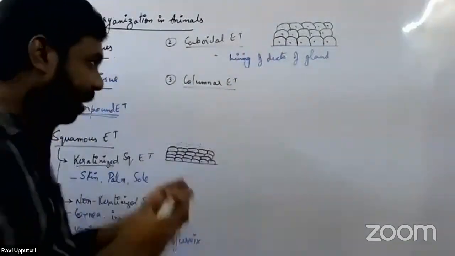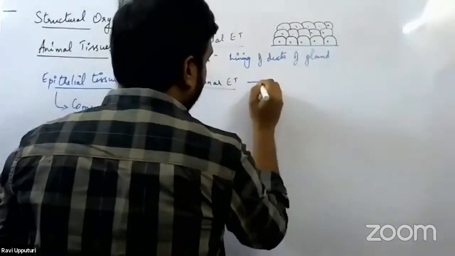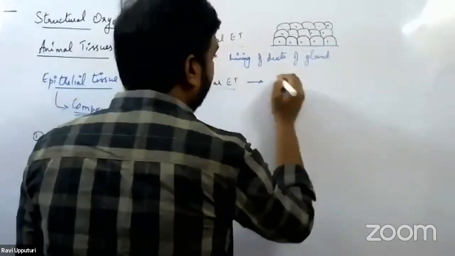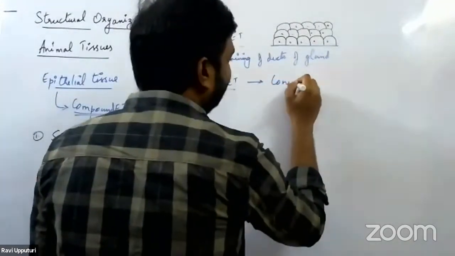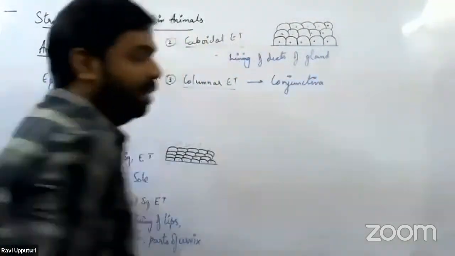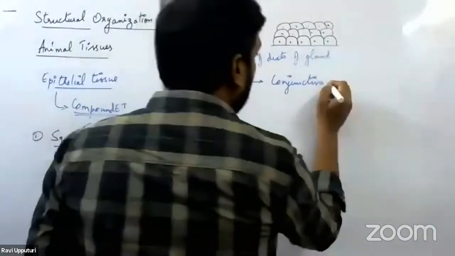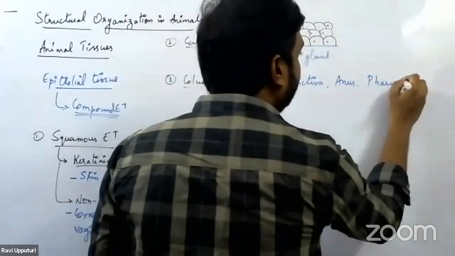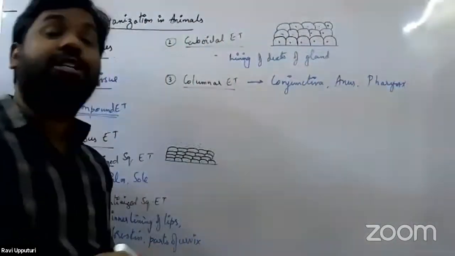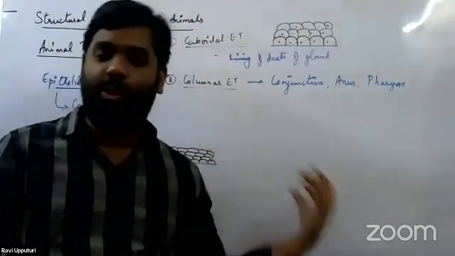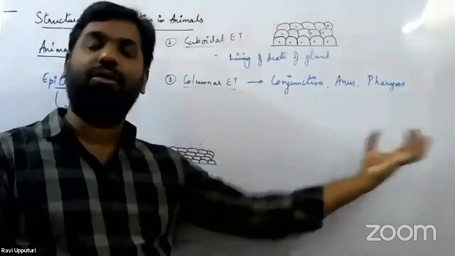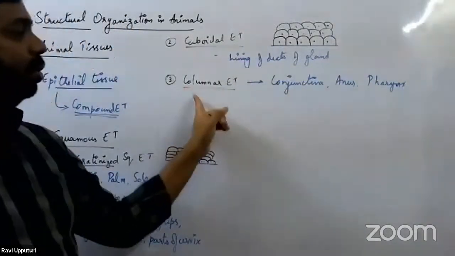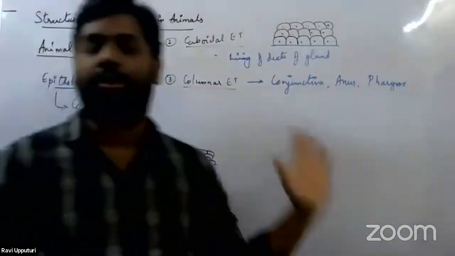Let me quickly give you the locations where we would have this stratified columnar epithelial tissue. It is present in the conjunctiva of the eye. I hope all of you are familiar with the conjunctiva of the eye. Second, it is present in the anus. Next, it is present in the pharynx. So these are the places where there is maximum friction actually happening, because of the continuous movement of substances passing through these structures. So wherever there is maximum friction, we would have this stratified columnar epithelial tissue.